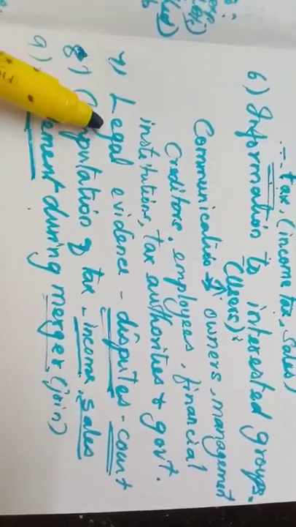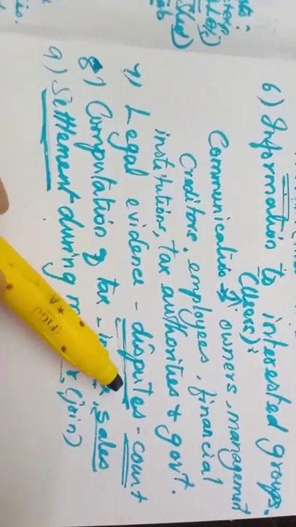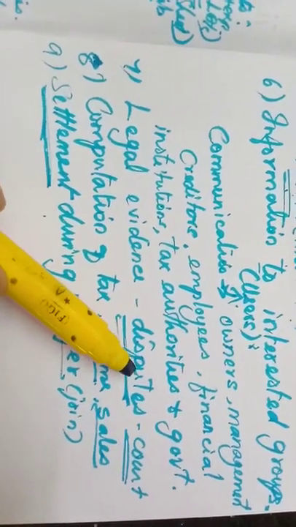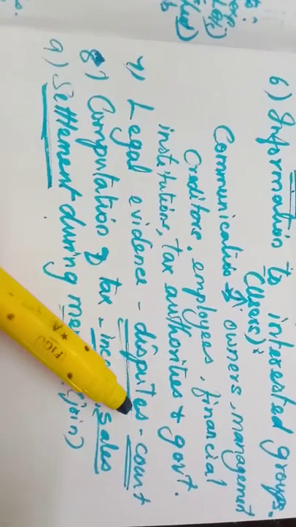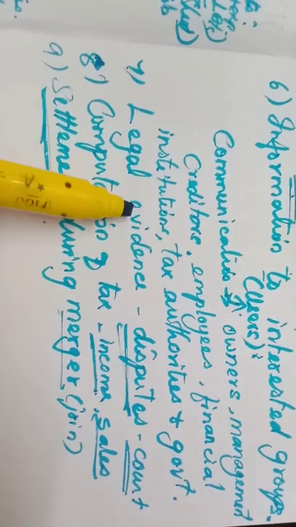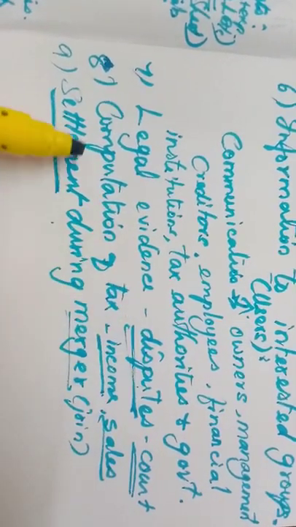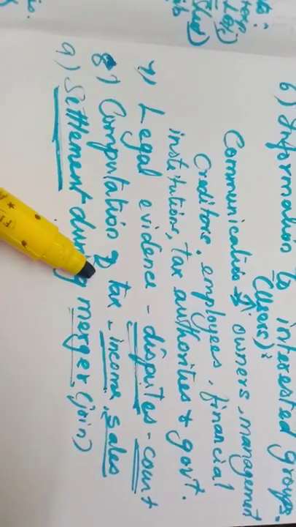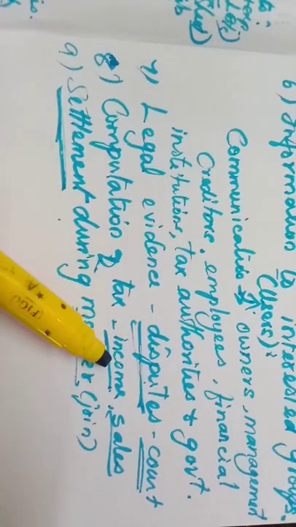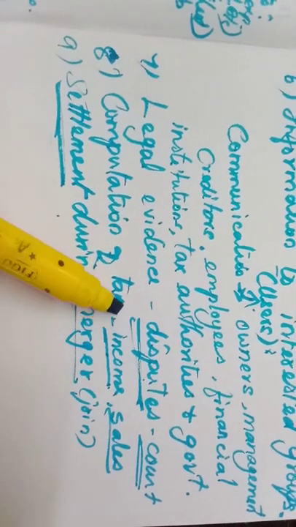Then the legal evidence. It acts as legal evidence if there is a dispute between us and another person. So the court may ask us to submit the financial statements in the court to settle the dispute. For computation of tax, income tax, sales tax, the auditor may require the statements.